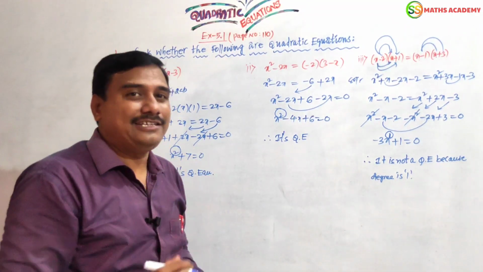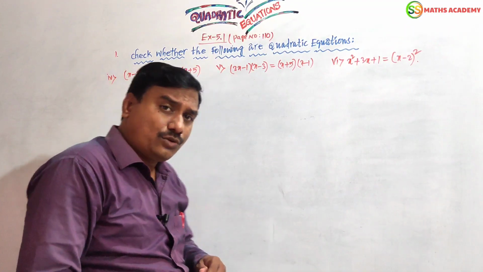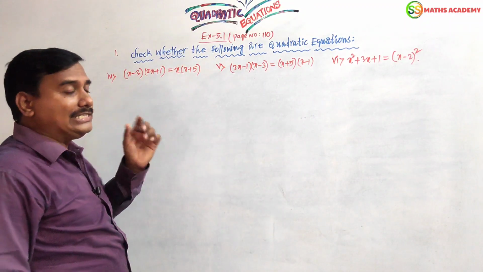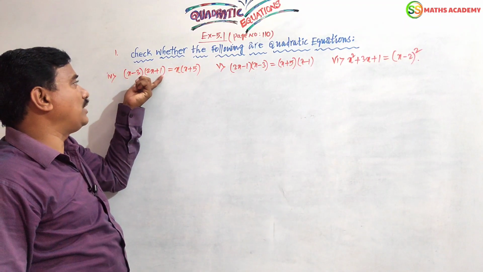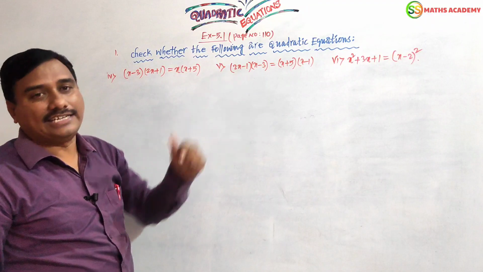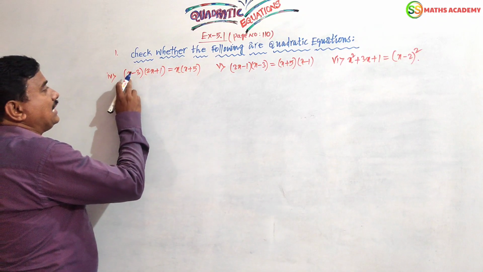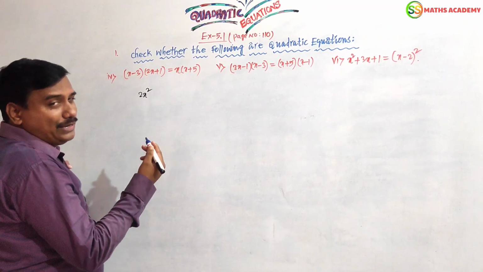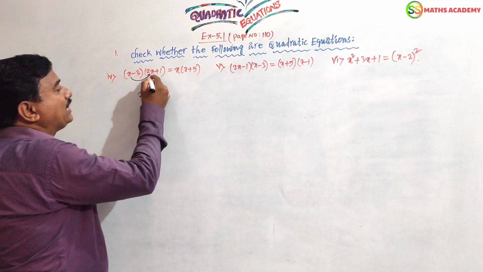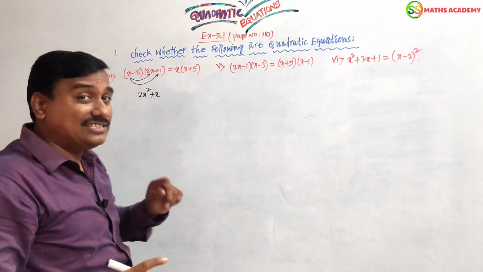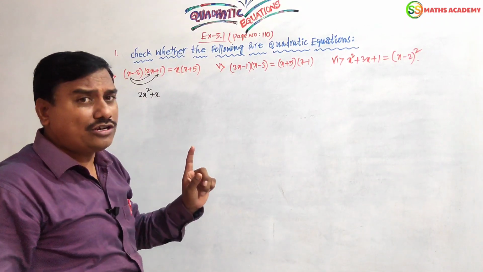Now let us see the remaining 3 answers. Now see question number 4. What terms are given in the LHS? x minus 3 into 2x plus 1 or x of x plus 5. Here also, friends, see x into 2x square, meaning I am going to do general multiplication. Now x into 2x square. You might understand the first answers in a very easy manner. Same strategy we should follow.